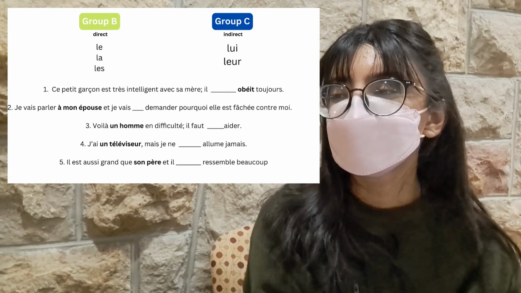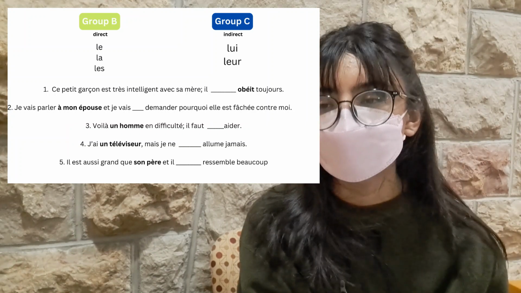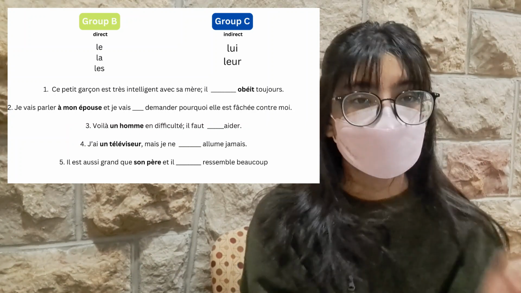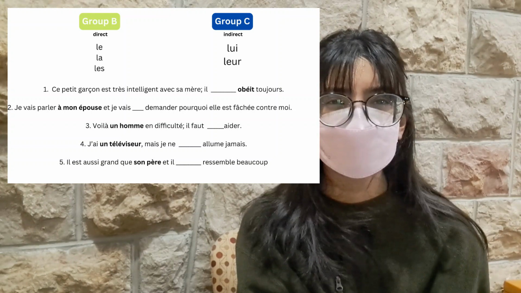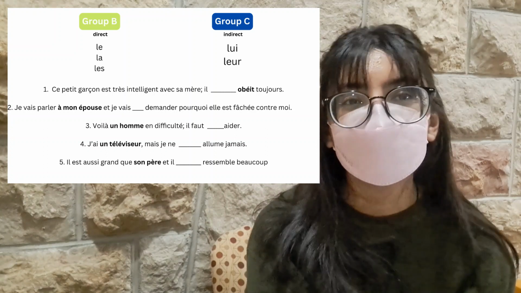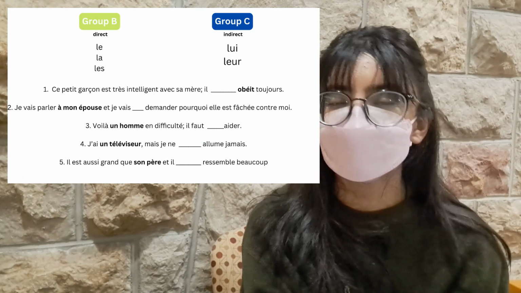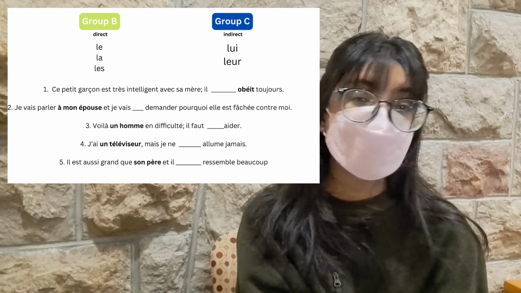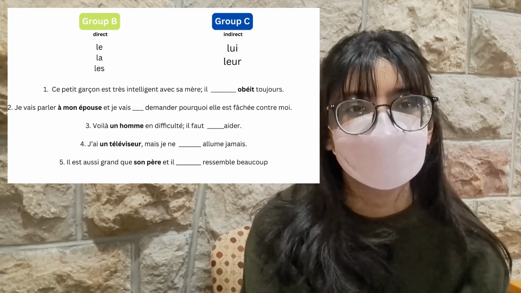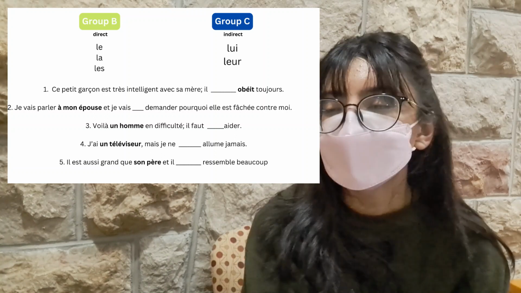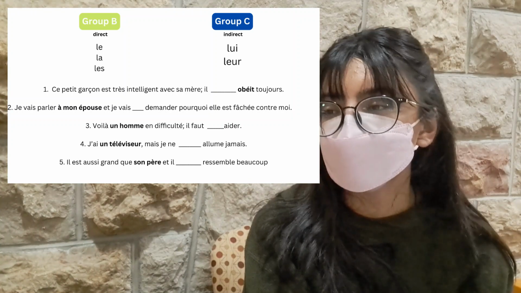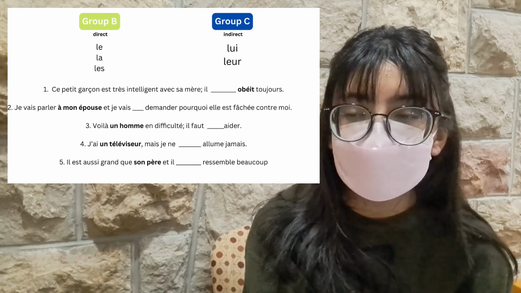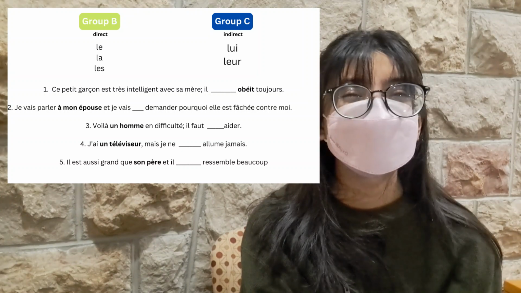The next one. "Voilà un homme en difficulté. Il faut, blank, aider." Now, it's time to think: would it be help to somebody or would you help somebody? That's a big question. The answer would definitely be help somebody instead of help to somebody. And then the question comes, would you use le, la, or les? Because we know that the subject is un homme, it's going to be l'aider.